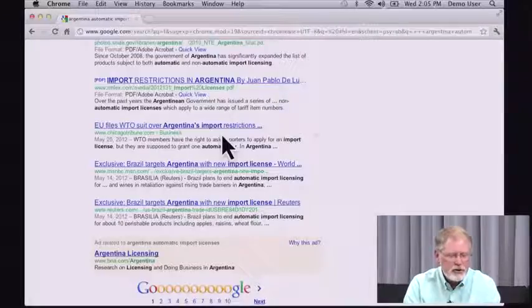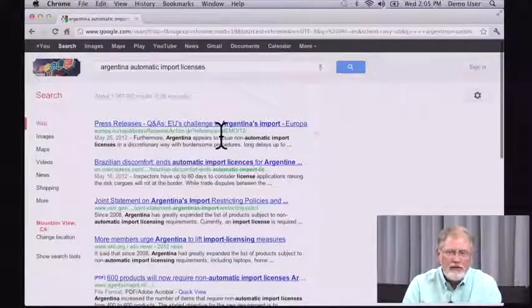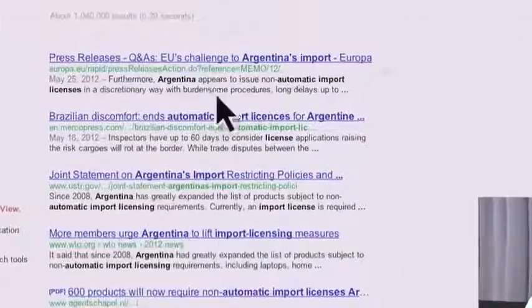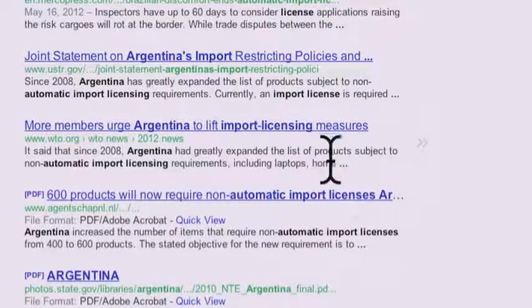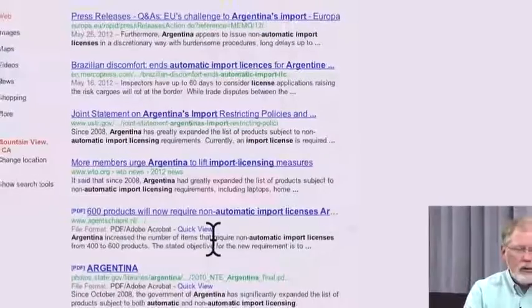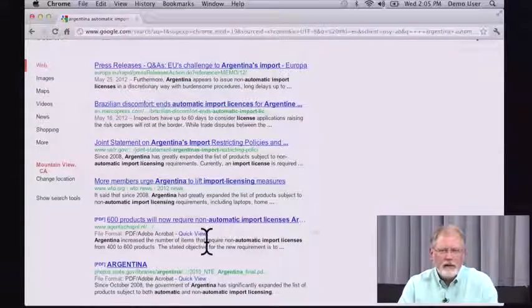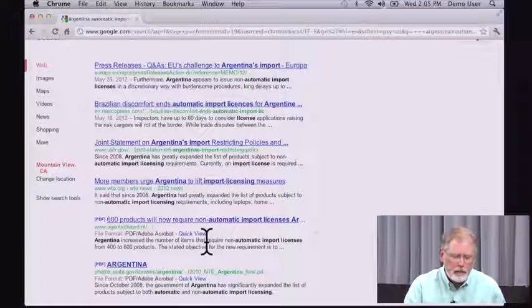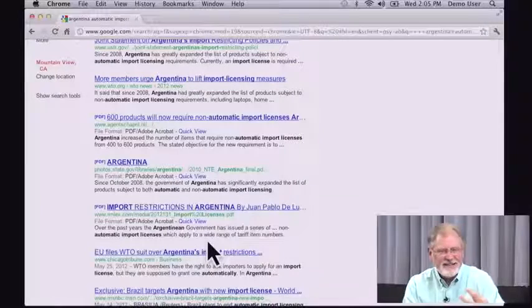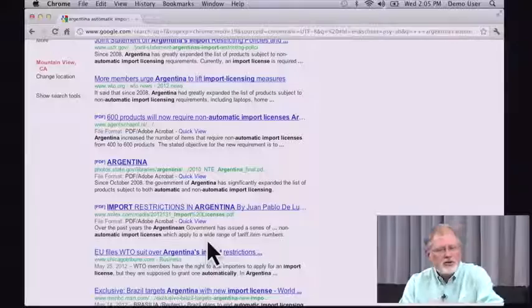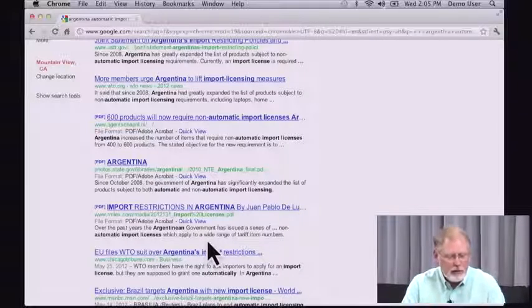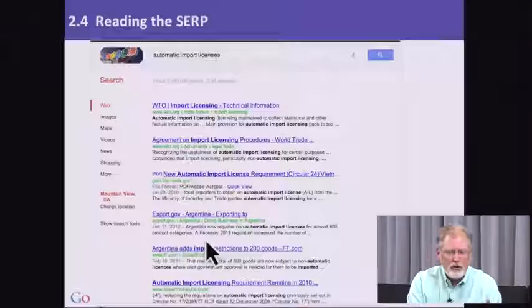Caution, caution. When you read these results, one of the things you have to look at is the stuff in black here. The text down here often will have these three little dots. You see that? The three little dots right there? That's an ellipsis. That says that what Google has done is algorithmically extracted the text from the page that best matches what you're trying to look for. Be careful about this because that's not a complete summary in the way that a human would have done it. It's a summary extraction from the document underneath. So that's an important thing to remember.